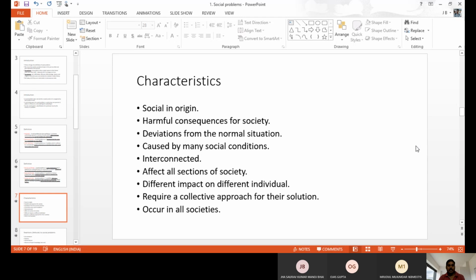And the third characteristic is deviance from the normal situation. The normal situation totally gets changed, totally gets modified after the issue. You know very well, before COVID and after COVID, our lifestyle totally changed.